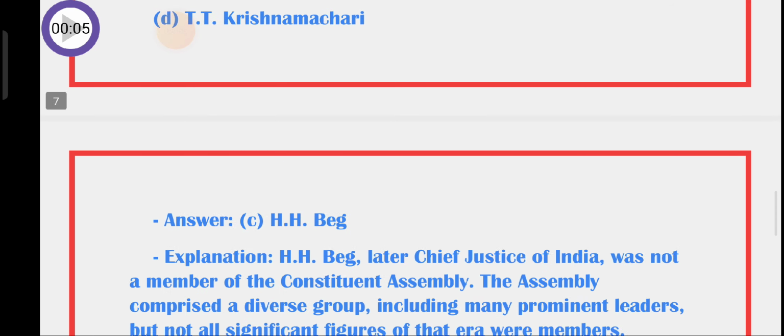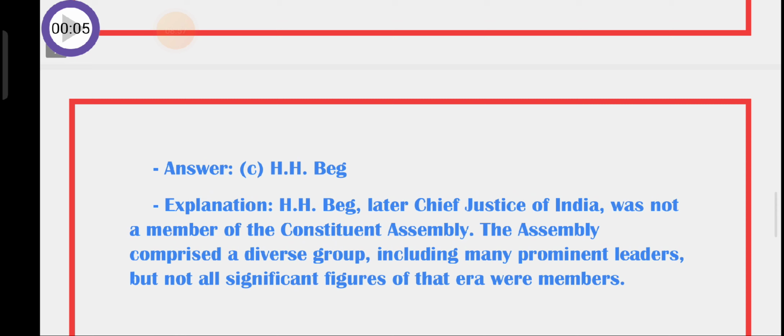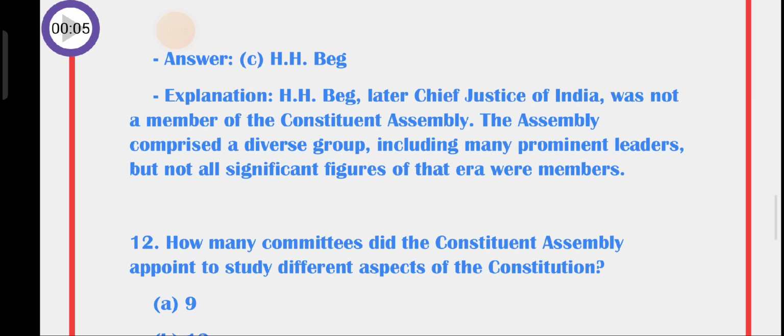The answer is C. H. Beg. H. Beg, later Chief Justice of India, was not a member of the Constituent Assembly. The Assembly comprised a diverse group including many prominent leaders, but not all significant figures of that era were members.